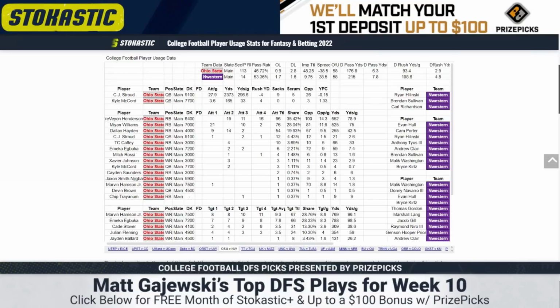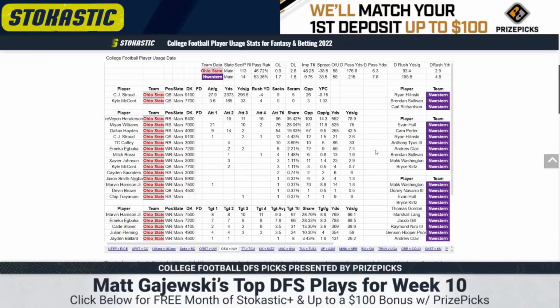These two generally form a 50-50 committee in competitive spots, but when games get out of hand, you see more Hayden. You're going to see more Chip Trayanum. He was the transfer from Arizona State who came over to play linebacker, but he was a running back for Arizona State. It's probably a mess, and these are just efficiency-based GPP plays at this point.